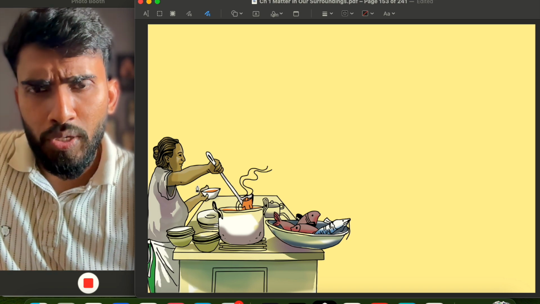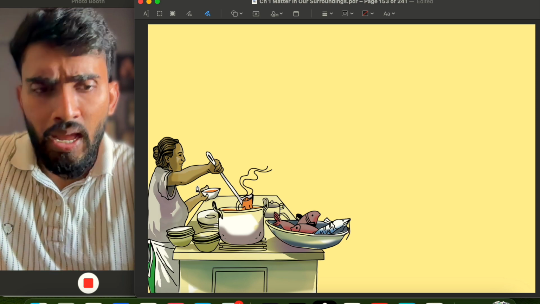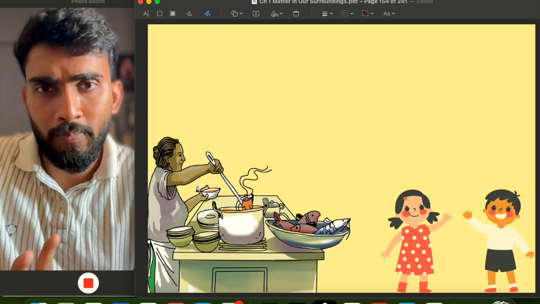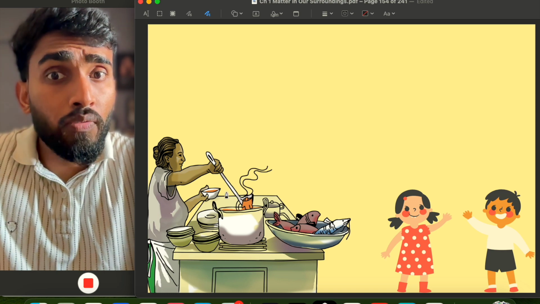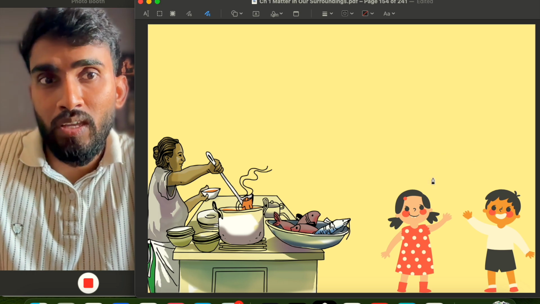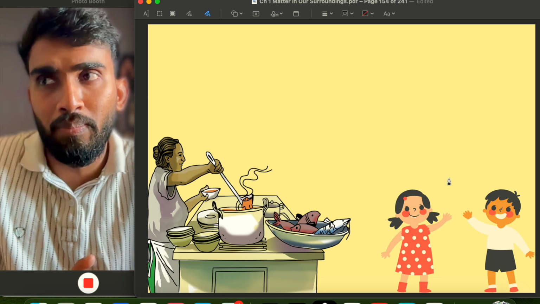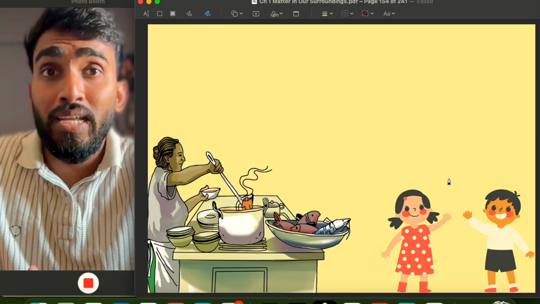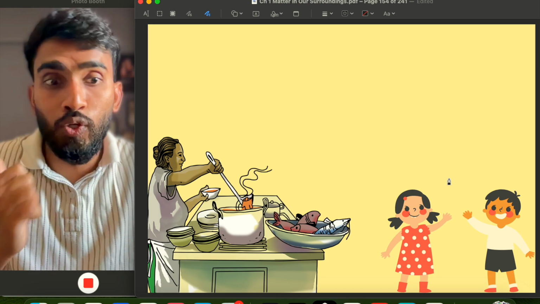Now let us take a situation here. This man is cooking some tasty food in the corner of a street, and you are nearby. When he is cooking the food, you will notice that the smell of this hot food reaches you very easily, even when you are a little far. For example, when you drive on a bike near a Chinese shop, you get the smell of the Chinese food very easily, a strong smell.